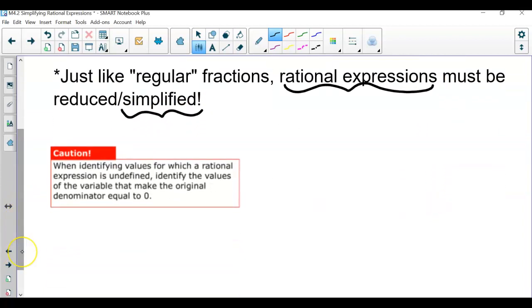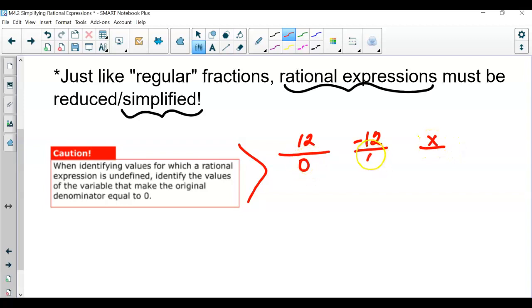So along with simplifying, we're also going to focus on identifying, because now that we have a fraction, if you ever have a fraction, let's say any number here, like even 12 or negative 12 or even x, anytime that you divide any value or variable by 0, you will get an undefined.